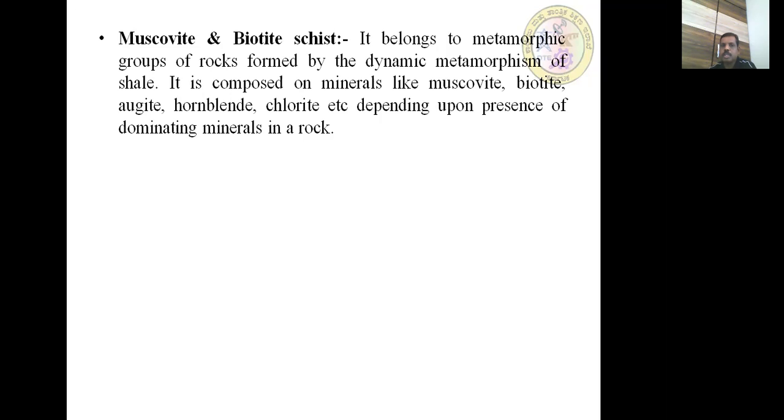Normally it shows schistose structure or texture. If the biotite mineral is dominant, then we can call it biotite schist. If the dominant mineral is muscovite, then we can call it muscovite schist. So this is about schist.